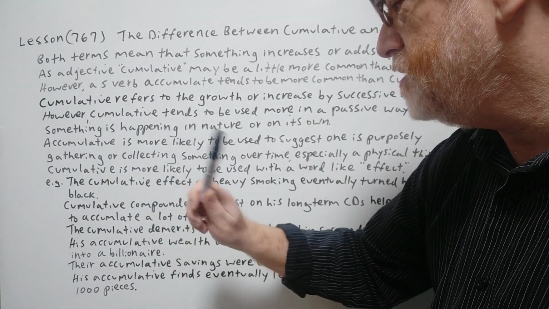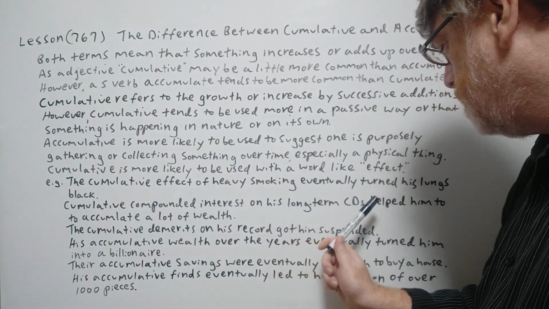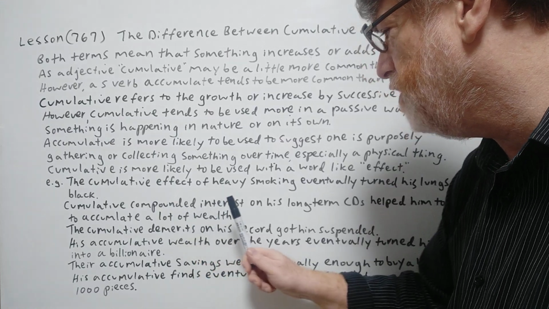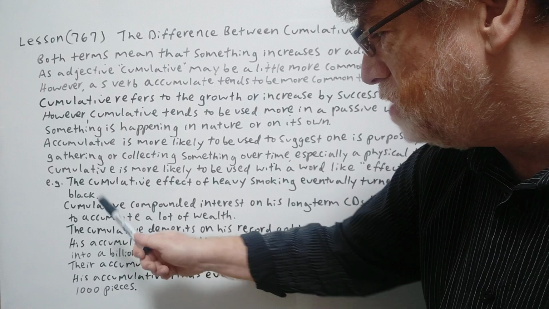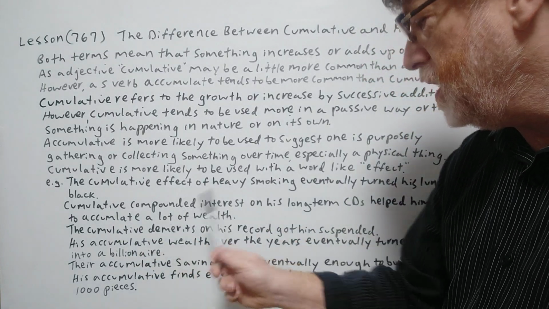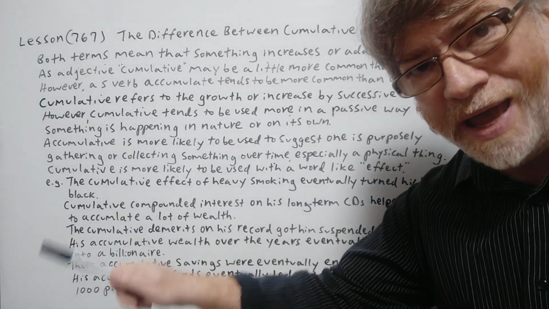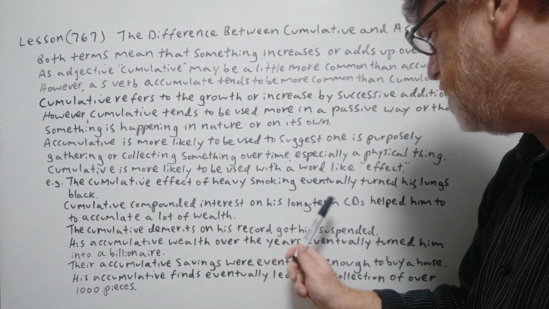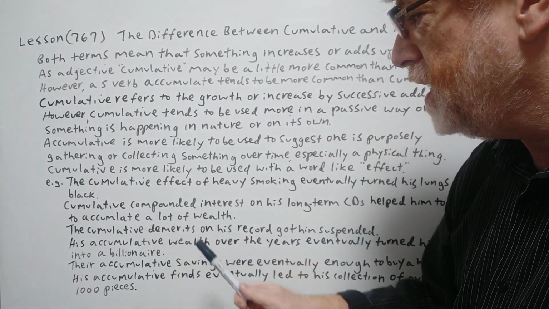Here's another example. Cumulative compounded interest on his long-term CDs helped him to accumulate a lot of wealth. In this case, we're using the adjective cumulative and the verb accumulate to give you a better feel here. Now, if you have a CD, certificate of deposit, this is a bank account, not the music. So, cumulative compounded interest on his long-term CDs helped him to accumulate a lot of wealth.